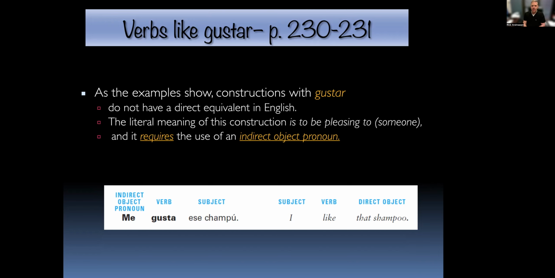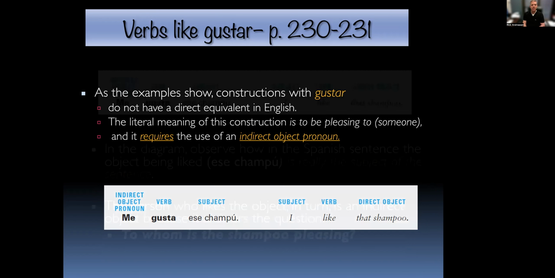This is a good example of how when we translate languages, we translate concepts. You've already seen that. You can't translate word for word and get a meaning. You're translating the idea. So the idea of me gusta ese shampoo, the idea in English is that I like this shampoo. So we don't translate word by word, and it requires an indirect object to be the person that is being pleased by this thing or by this action.